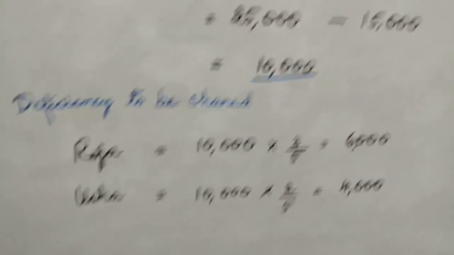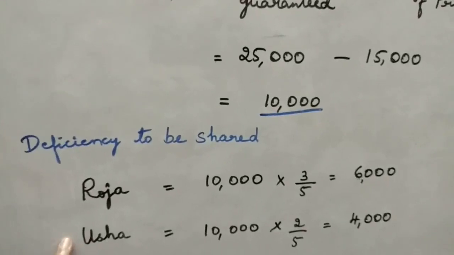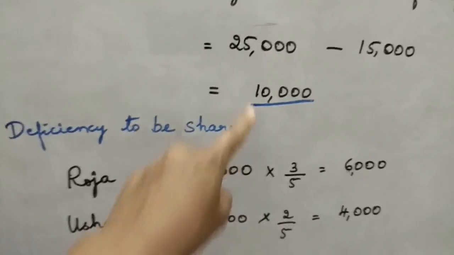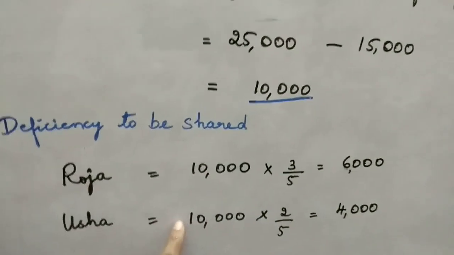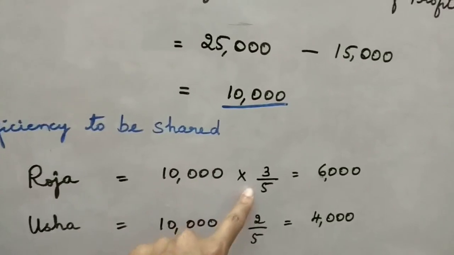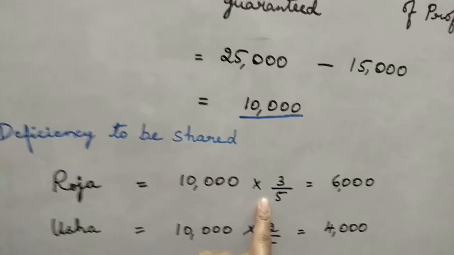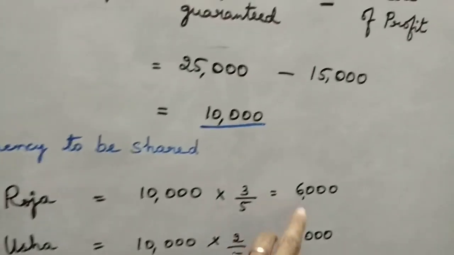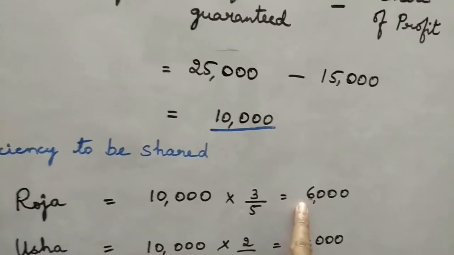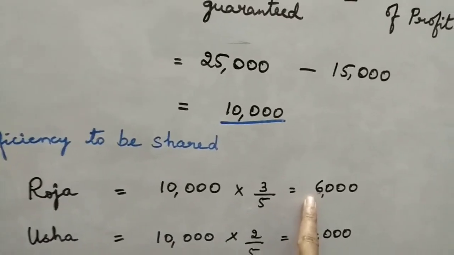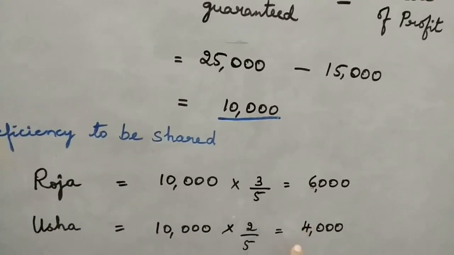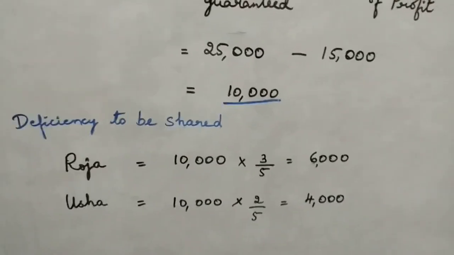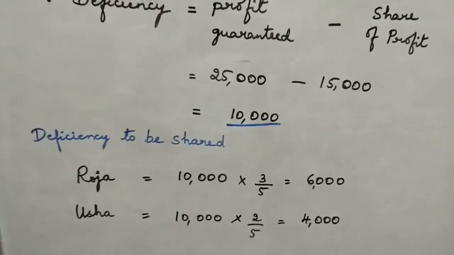Deficiency to be shared among the old partners Roja and Usha will always be in their old ratio 3:2. So 10,000 is shared among Roja and Usha in the ratio of 3/5 and 2/5. So 6,000 is a loss to be faced by Roja by giving a guarantee and Usha 4,000. So this is the calculation of the second working note.